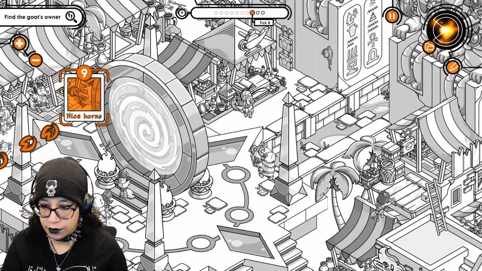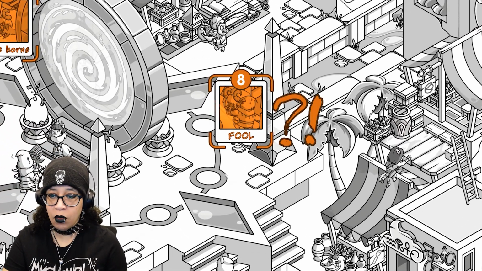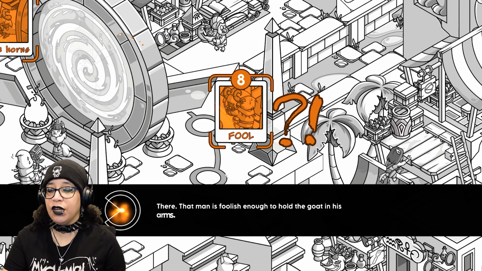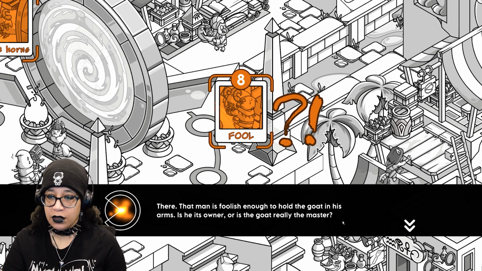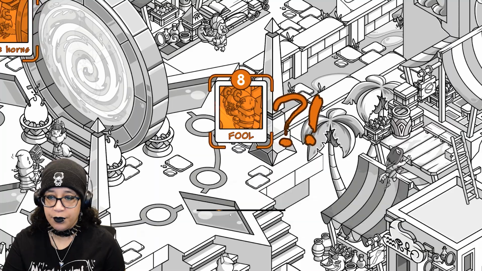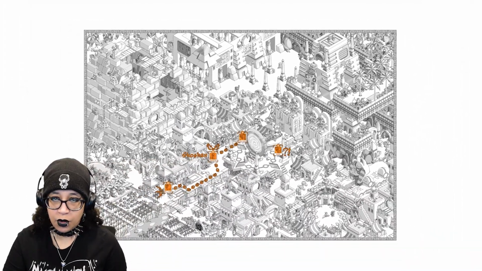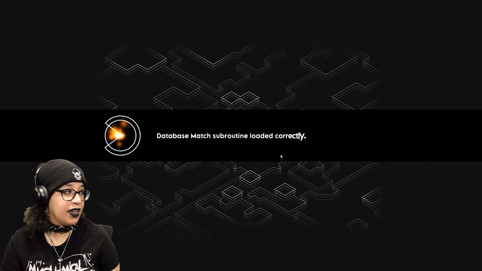He did not destroy... Here! He just put him down and let this happen? Fool? There, that man is foolish enough to hold the goat in his arms. He is the owner. No, is he the owner? Or is the goat really the master? What? Let's find his identity, hoping we have enough clearance this time. I need some more clearance, Clarence. That scares me like every time.